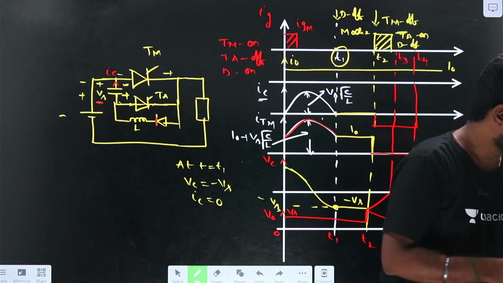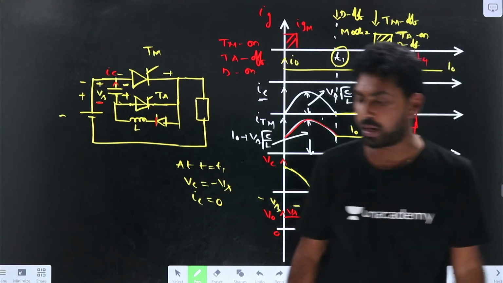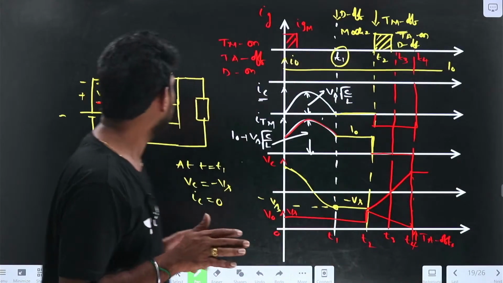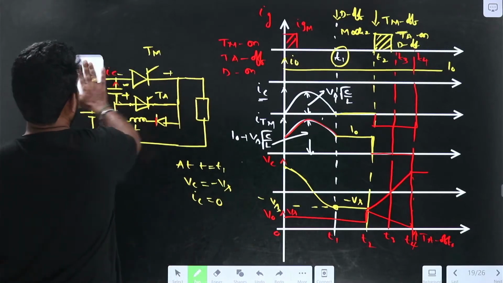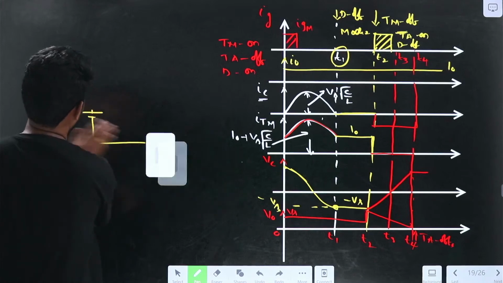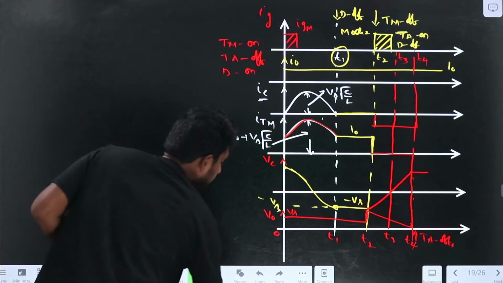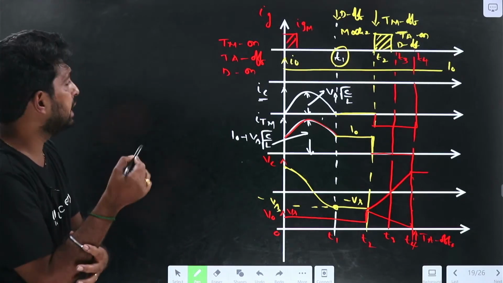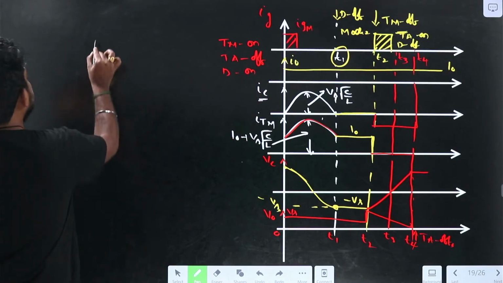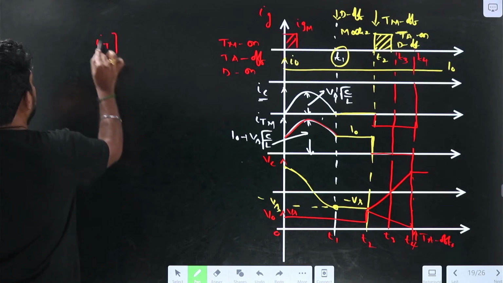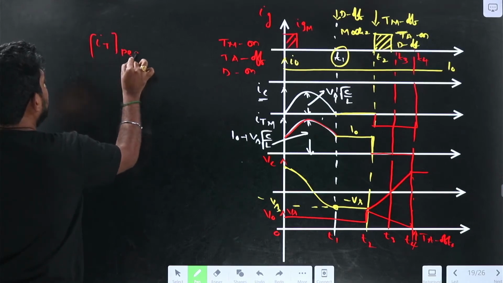Yes. So let us find the remaining parameters. What are the parameters required? Let us find them from this graph. So now the first one is, what is the peak value of the main thyristor current? Can anyone tell what is the peak value of the main thyristor current?